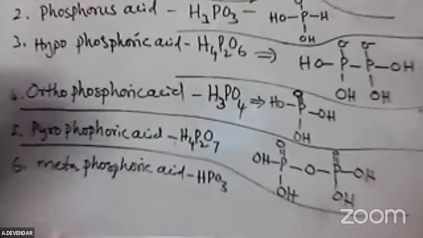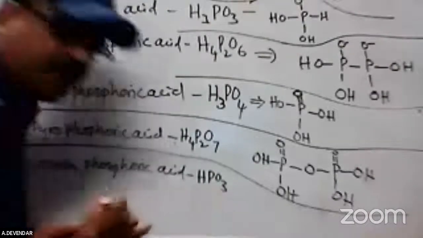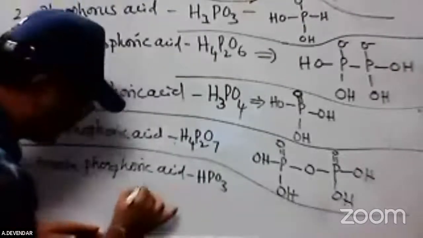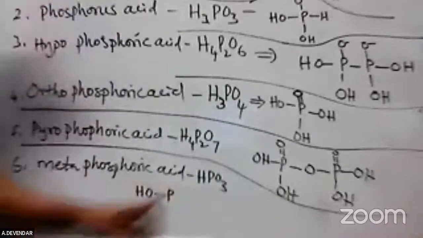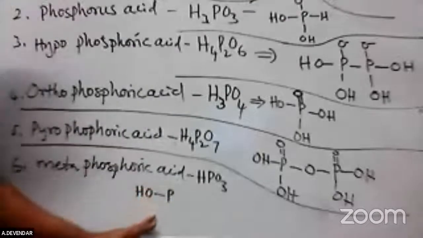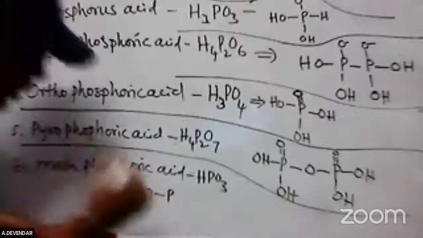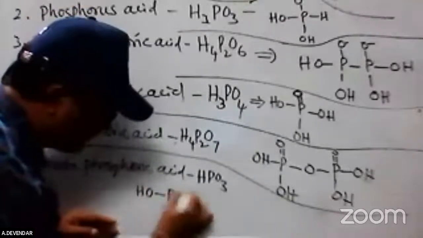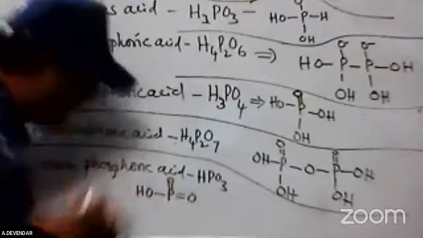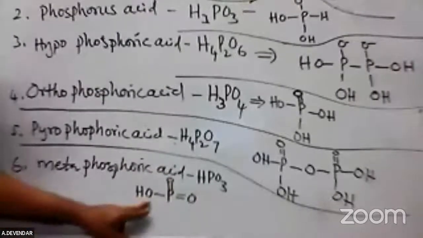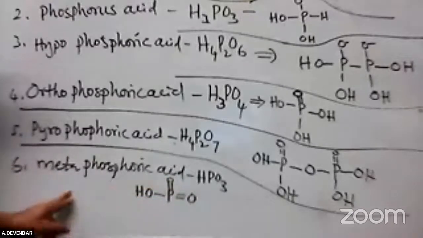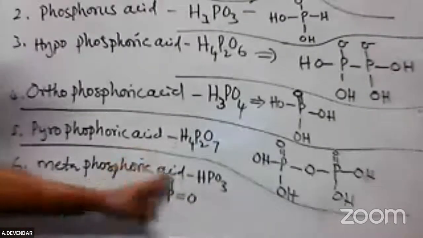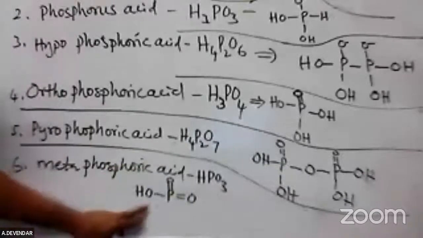What is the formula? It is very simple. I can write here HOP. So one O is over. 2 more oxygens are like this: one is a hydroxy group, and one double bond is present. This is metaphosphoric acid, and this is its structural formula.